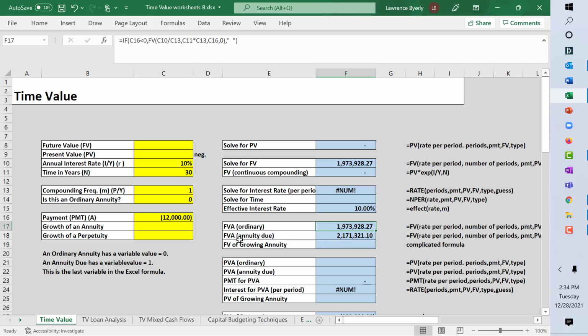If you did it as an annuity due, we can do this if we change this to a 1. Again, nothing happens to the thing, it just shows up. So we would end up with $2.1 million, almost an extra $200,000 in funds.